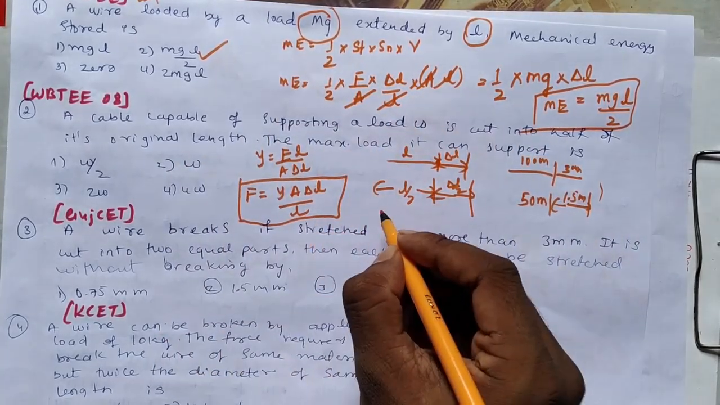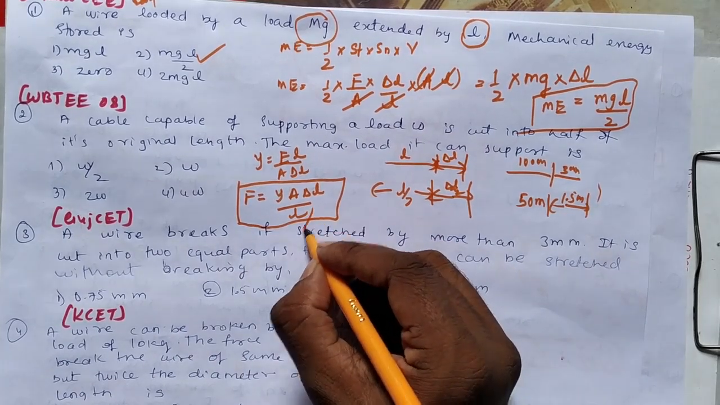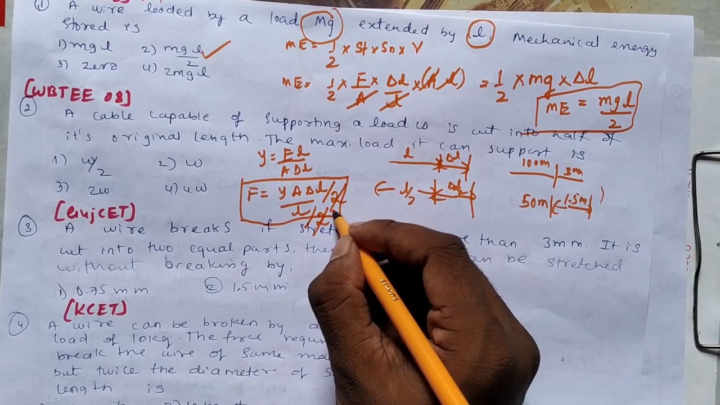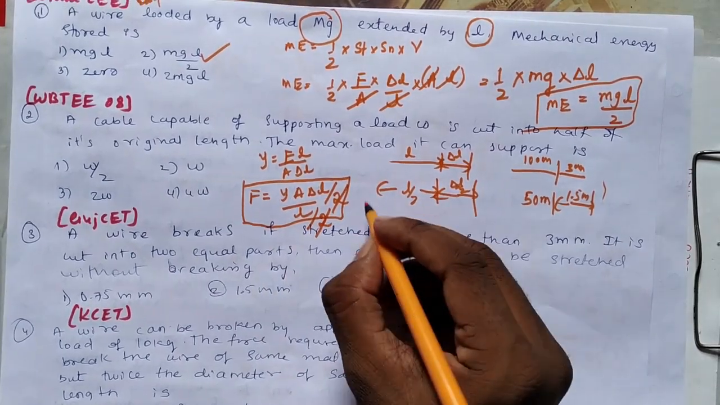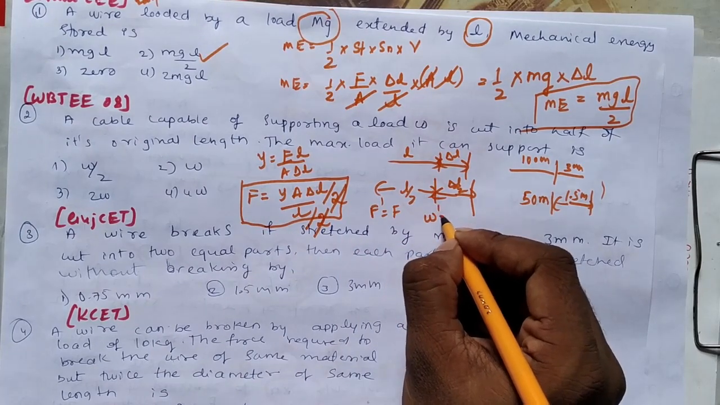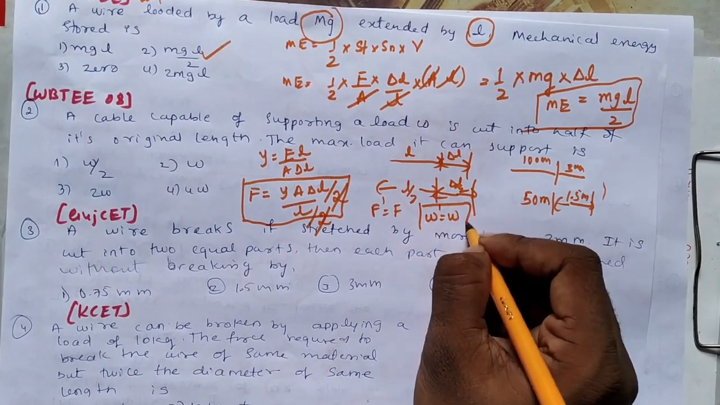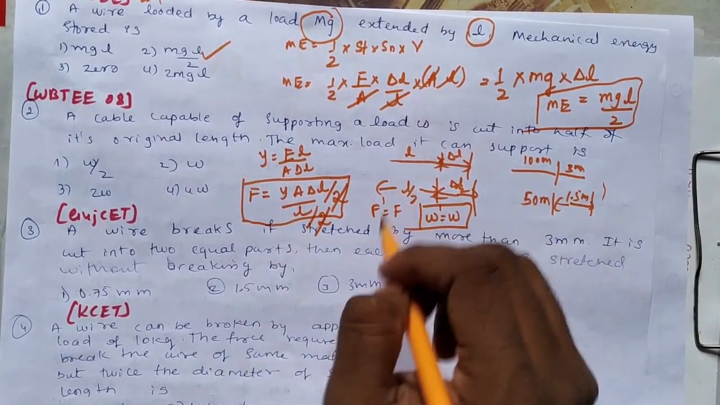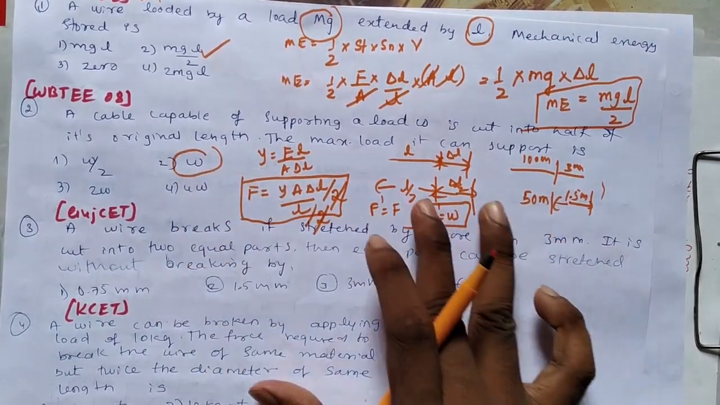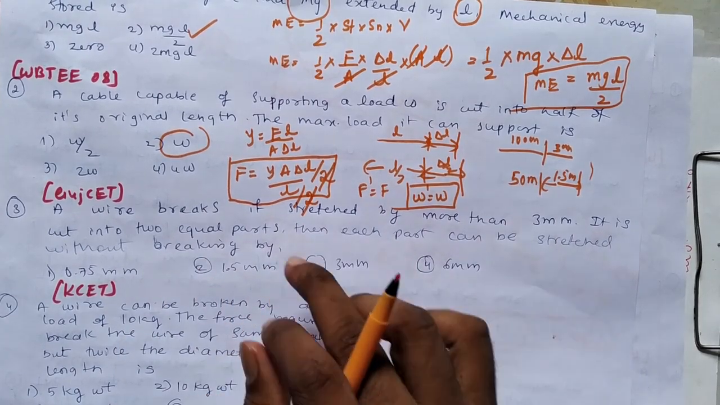So if we have a force F, and we know that the cable is cut into half, then what happens? L becomes L by 2, delta L becomes delta L by 2, and the halves cancel. The force, or the load, final and initial, remains the same. So both the loads are the same: initially W, now also W. I think you understood the formula.